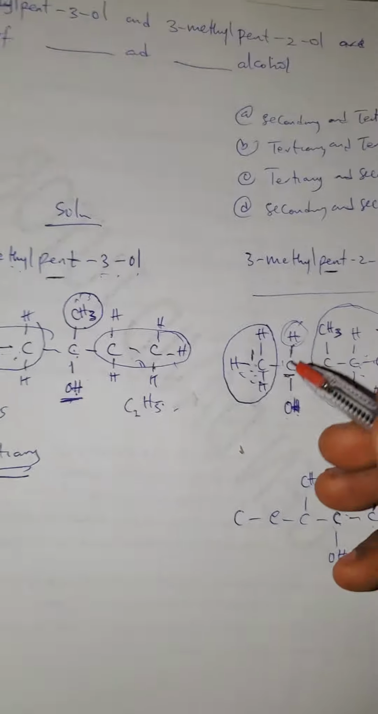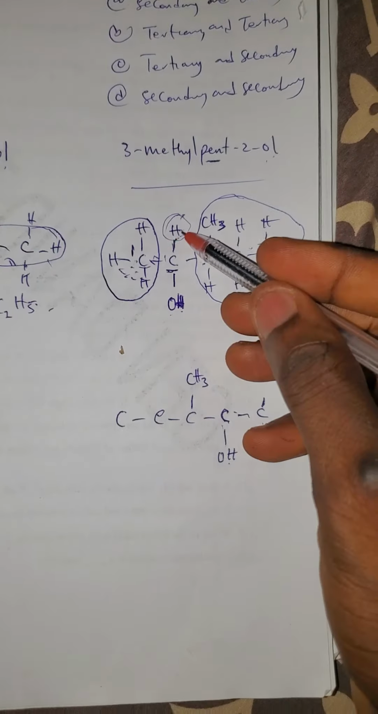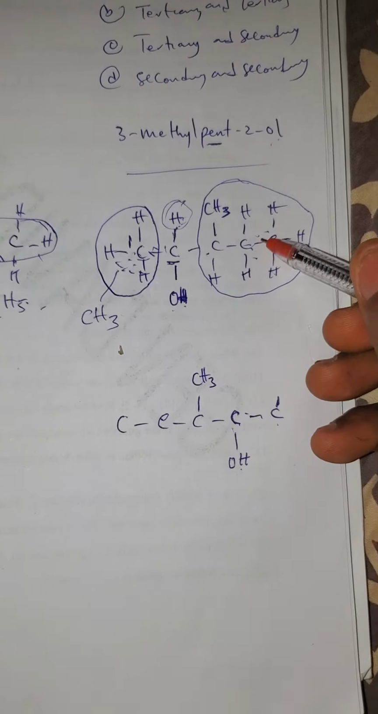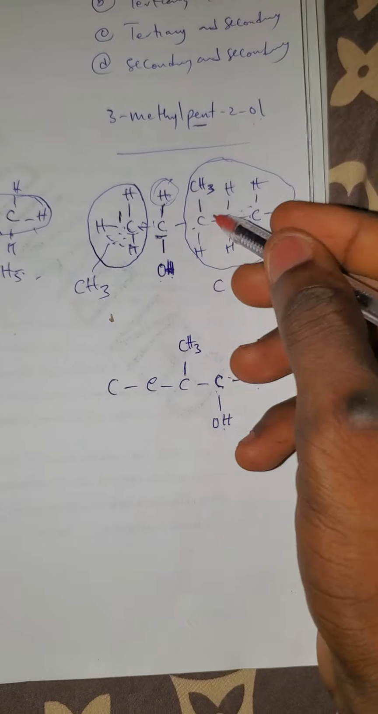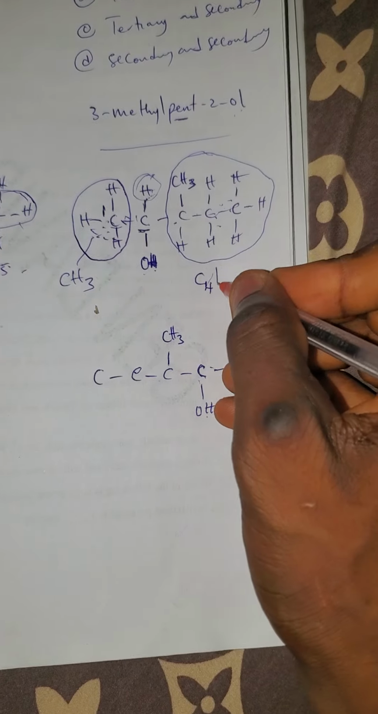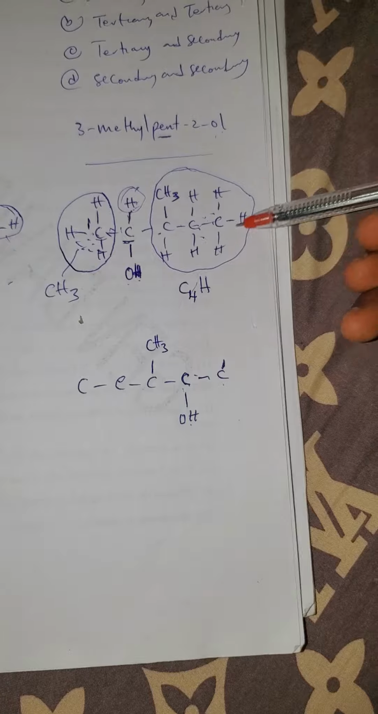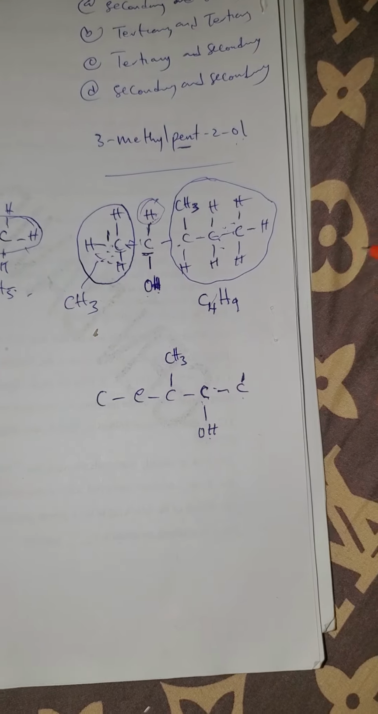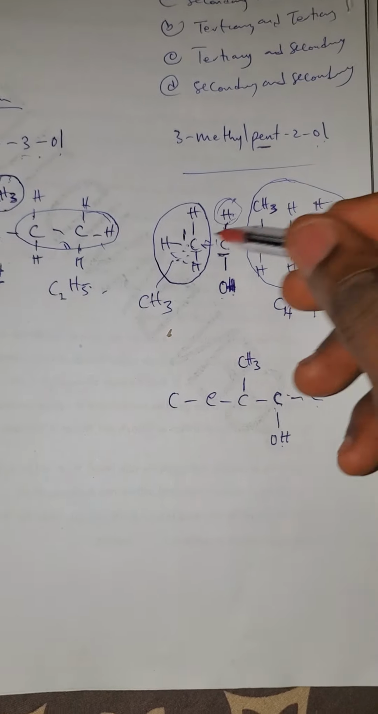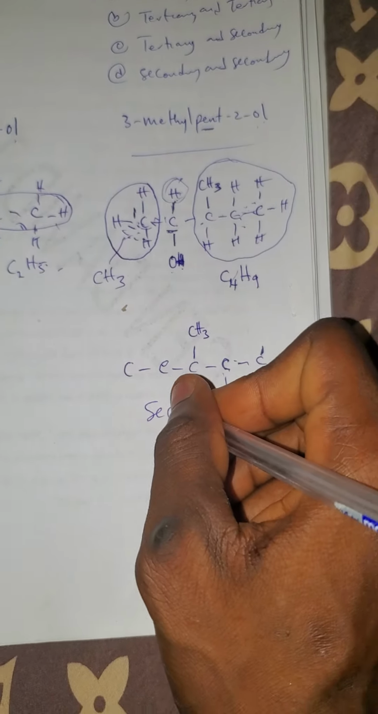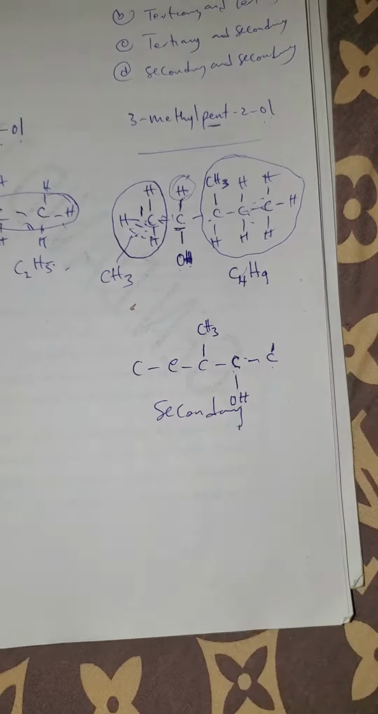But this is just two alkyl groups. This one is hydrogen, not alkyl. Because this one here is CH3. But if you count this one out, how many carbons is there? This is 4 carbons, and hydrogens: 3, 4, 5, 6, 7, 8, 9. That's C4H9, and that is butyl. That means we have two alkyl groups here, and that means this is a secondary alcohol.